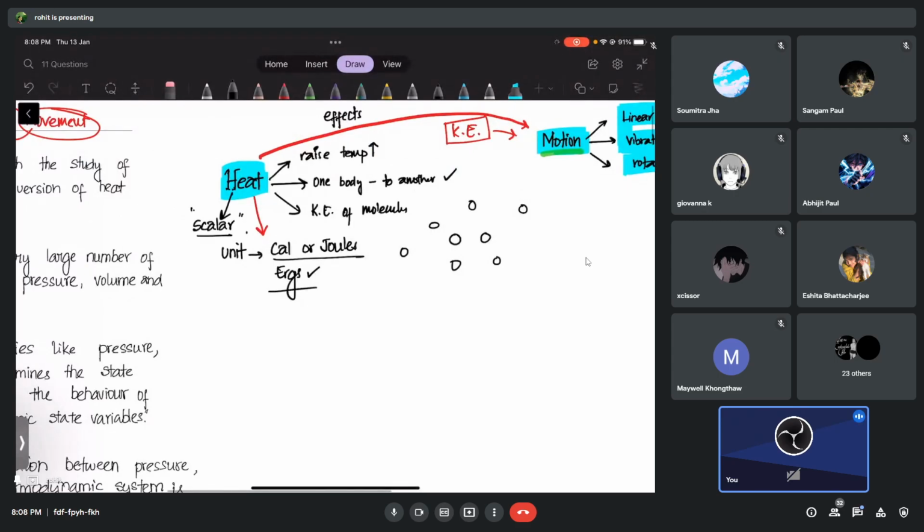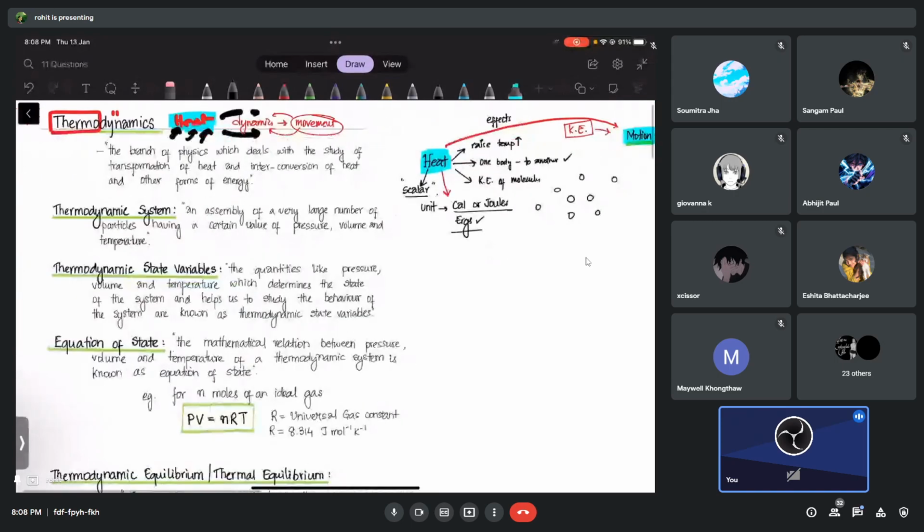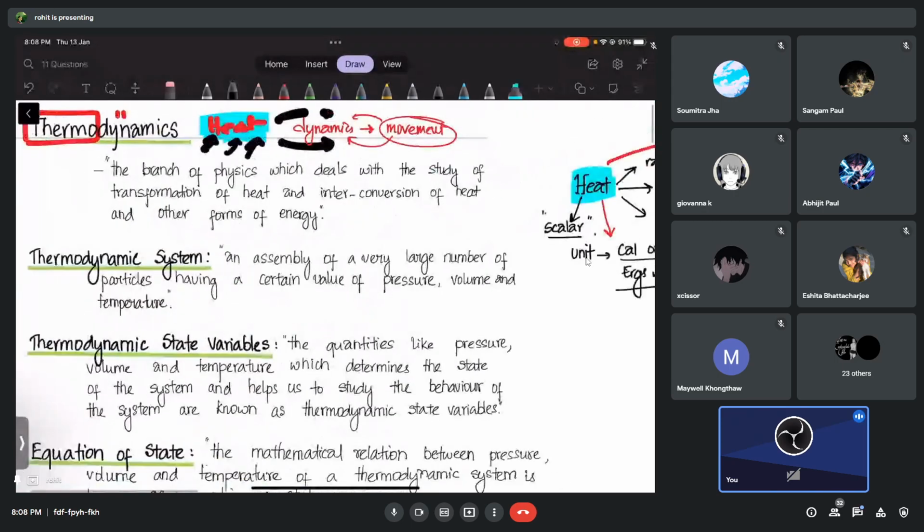Okay, so we have so many ideas about heat. Now what is thermodynamics? Basically when we study how heat undergoes transformation, how heat can produce many changes, or interconversion of heat into other forms of energy, this branch of physics we call thermodynamics. So that is what you're going to study.